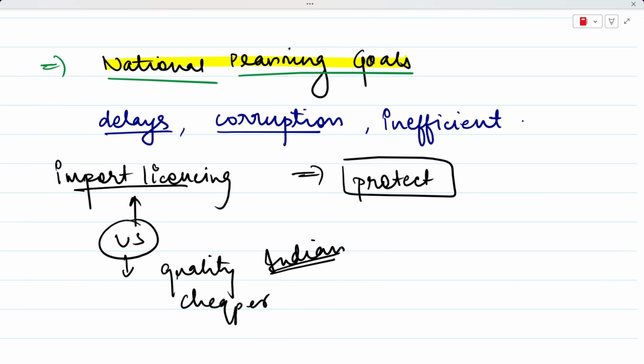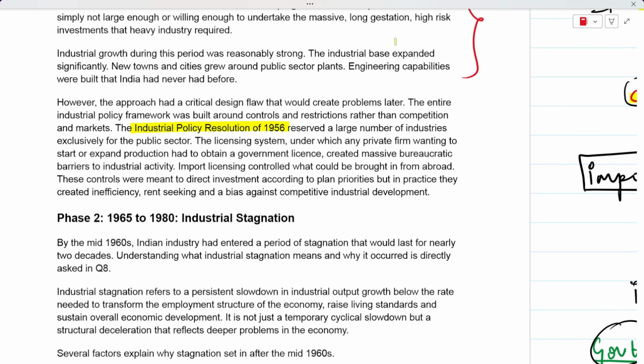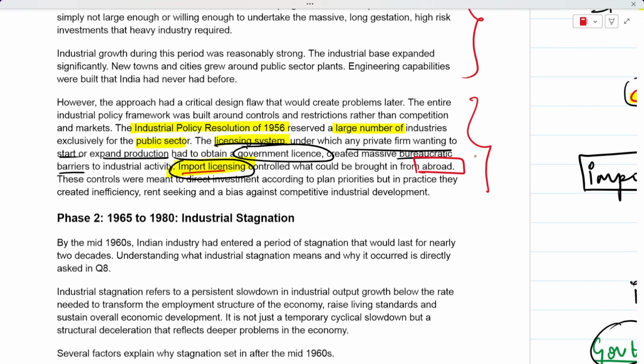So to protect these Indian industries, to protect our domestic industries, government did something which is called import licensing. The Industrial Policy Resolution of 1956 reserved a large number of industries for the public sector, and the licensing system also prevailed at that time. Any private firm that wanted to start or expand production had to first obtain a government license, which was a major bureaucratic barrier. Import licensing also made sure that what we can get from abroad is controlled by the government only, right? So, these were the criticisms of the first phase.